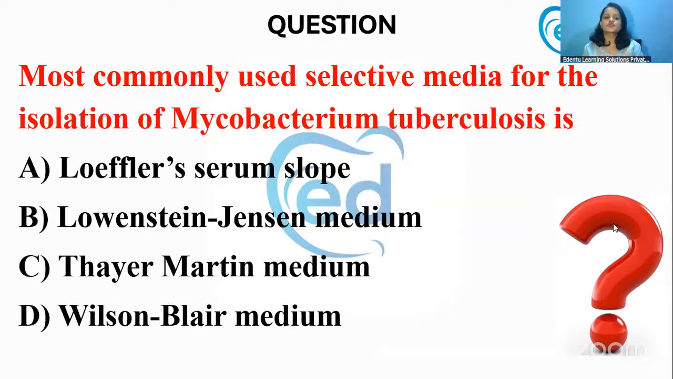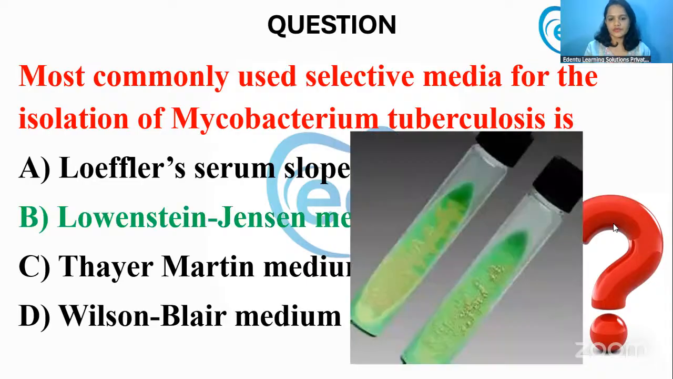Now, next question. The most commonly used selective media for the isolation of Mycobacterium tuberculosis is... which is the selective medium that is used for Mycobacterium tuberculosis? Yes. Again, Dr. Kartika, you are right. It is Lowenstein-Jensen medium. You see this medium in which the mycobacteria are growing. Yes, this is a typical example of Lowenstein-Jensen medium.